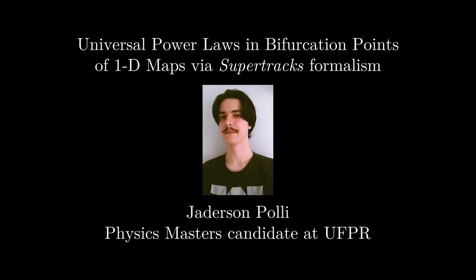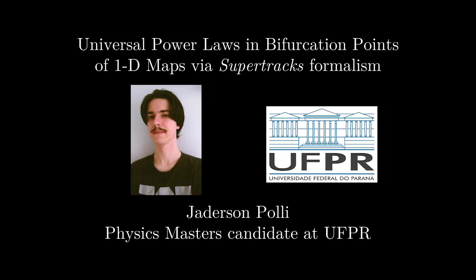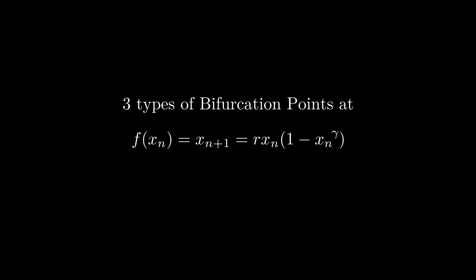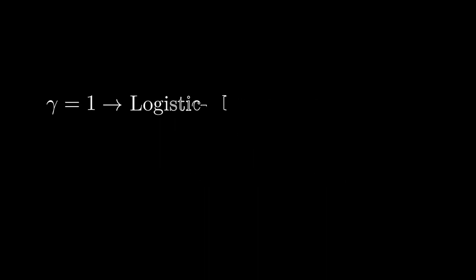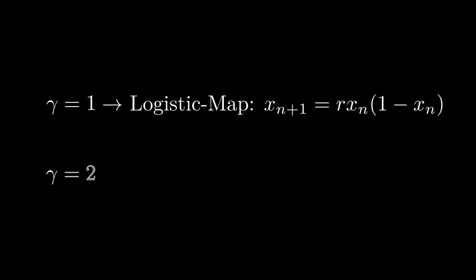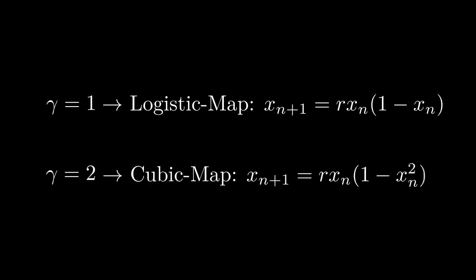I'm Jaderson Poli, Physics Master Candidate at Universidade Federal do Paraná. This is a study of three types of bifurcation points at a generalization of the logistic map, the logistic-like, presented at equation 1, where it is added another nonlinear parameter gamma. For gamma equals 1, we recover the well-known logistic map, and for gamma equals 2, we get the cubic map.